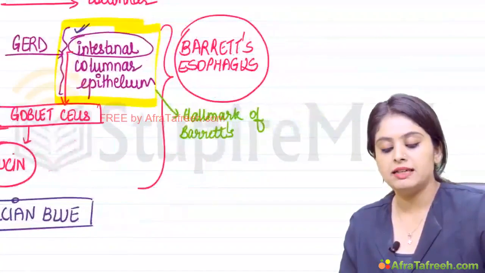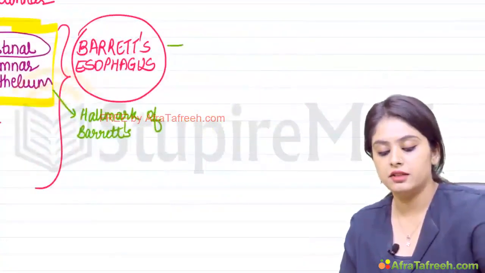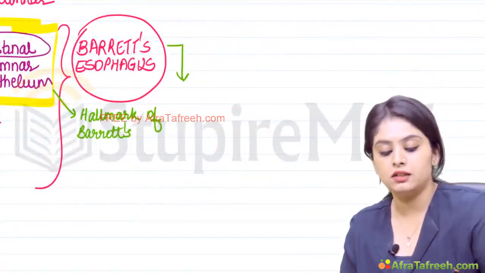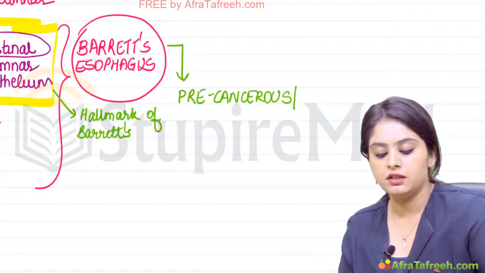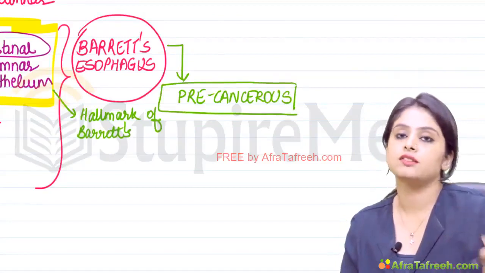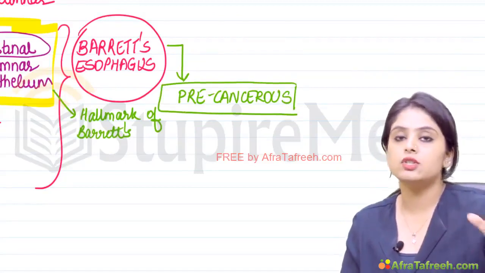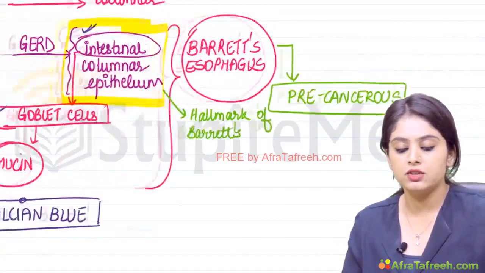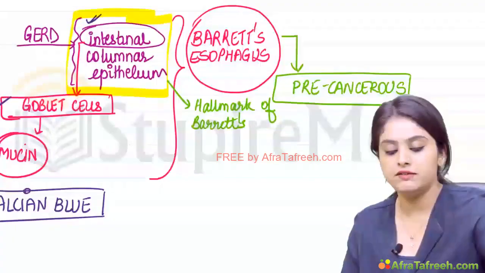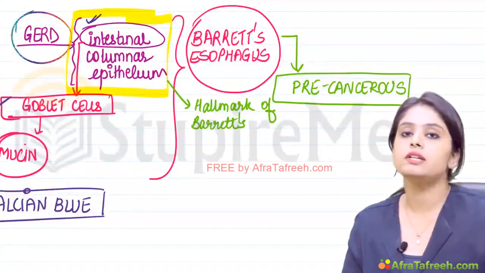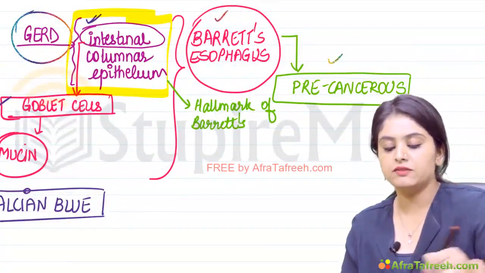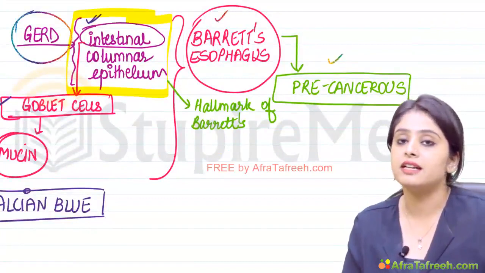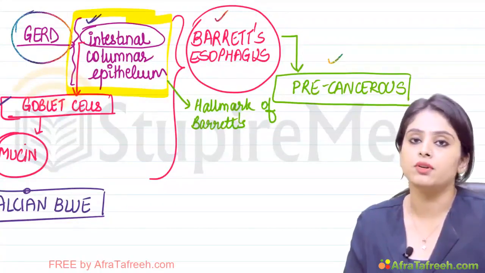Because remember that Barrett's esophagus is going to be a cancerous condition. If we do not treat this, it will result in carcinoma. What was the agent causing Barrett's esophagus? The agent was gastroesophageal reflux disease. If I don't treat this gastroesophageal reflux disease, this patient of Barrett's esophagus will ultimately land up in cancer. That is why it is extremely important.